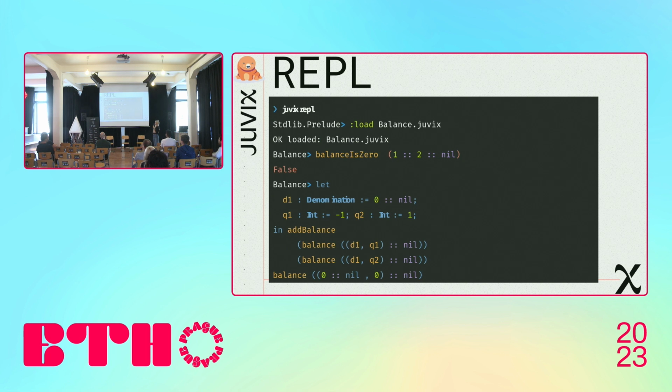But besides that, you can also load any model you are currently working on, so in order to test it very quickly and reduce the development time for your project, you can load the model and test the function you are currently working on. Like in the example here, we can load the balance model and use the functions from that model inside the REPL terminal.